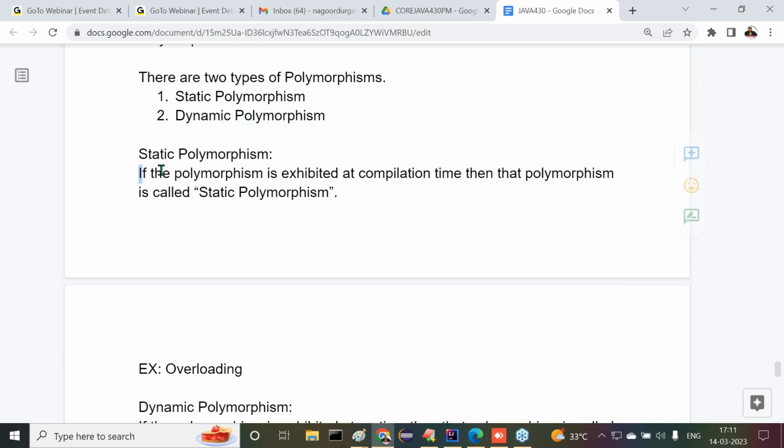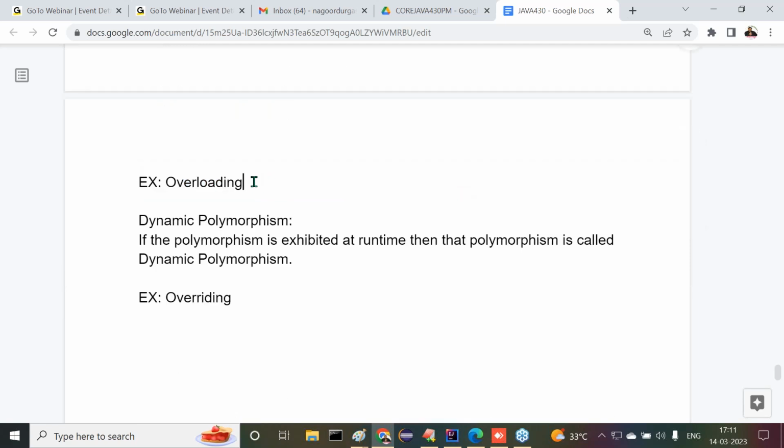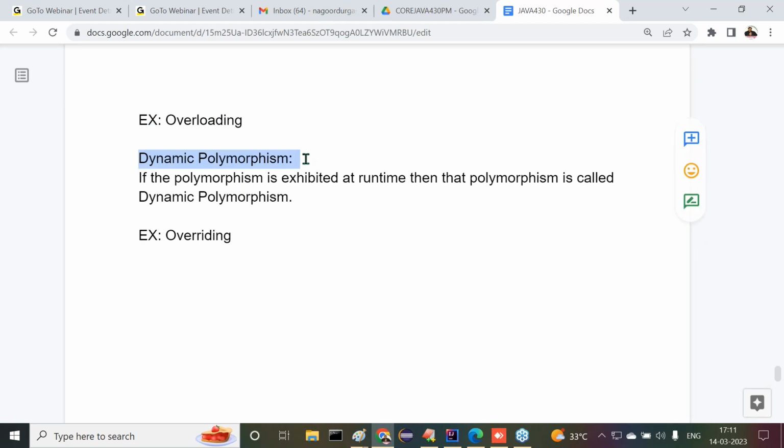If the polymorphism is exhibited at compilation time, then that polymorphism is static polymorphism. Example for static polymorphism is overloading. Dynamic polymorphism: if the polymorphism is exhibited at runtime, then that polymorphism is dynamic polymorphism. Example for dynamic polymorphism is overriding. Okay, fine. Up to this, we understood clearly.